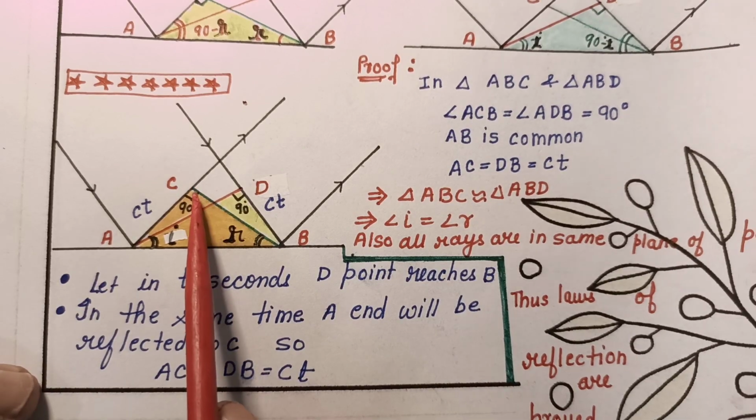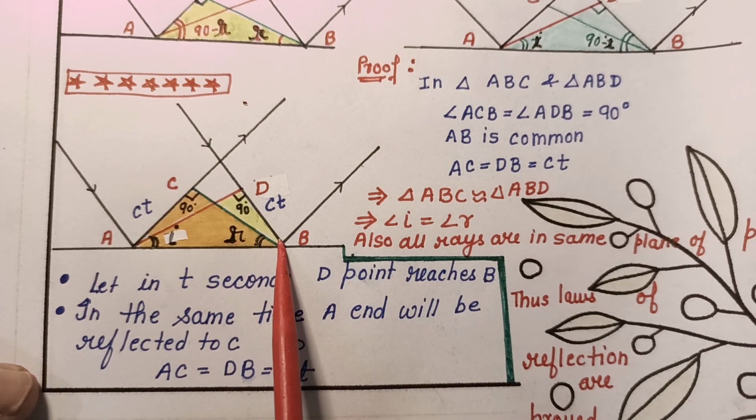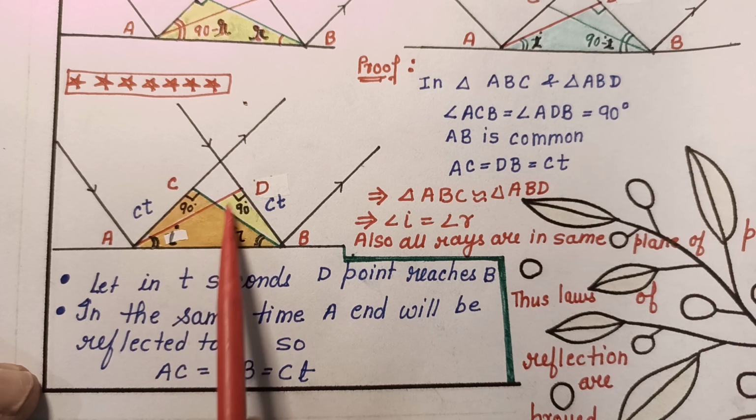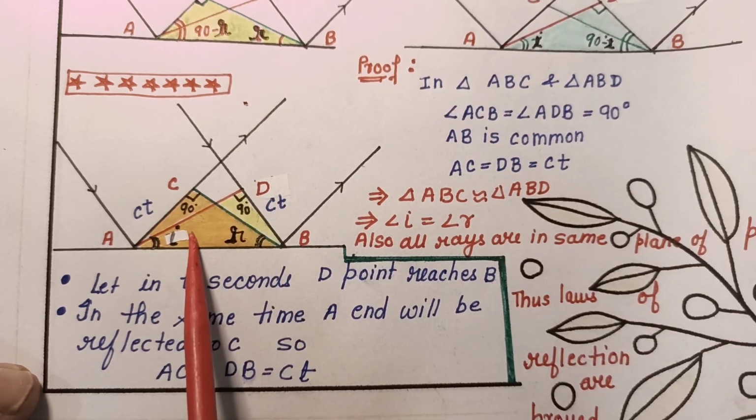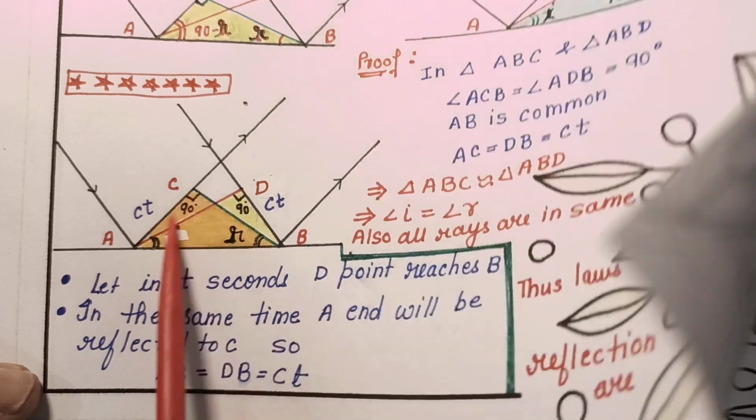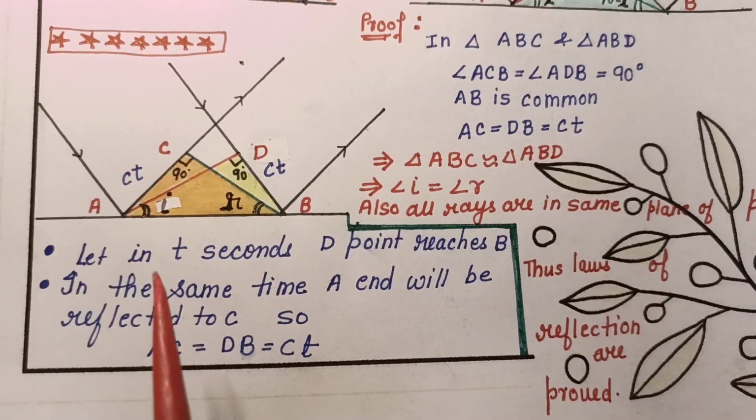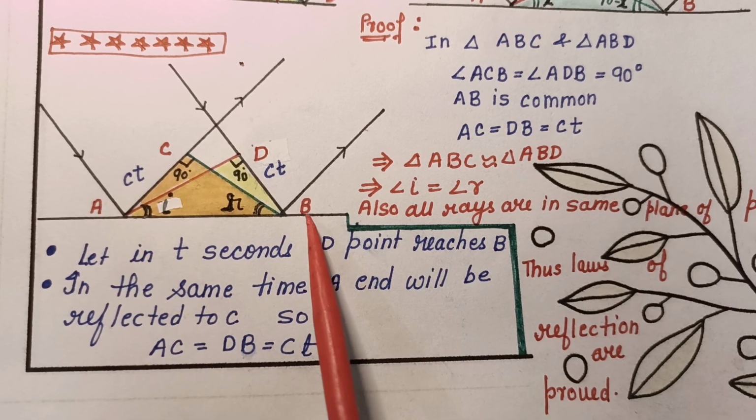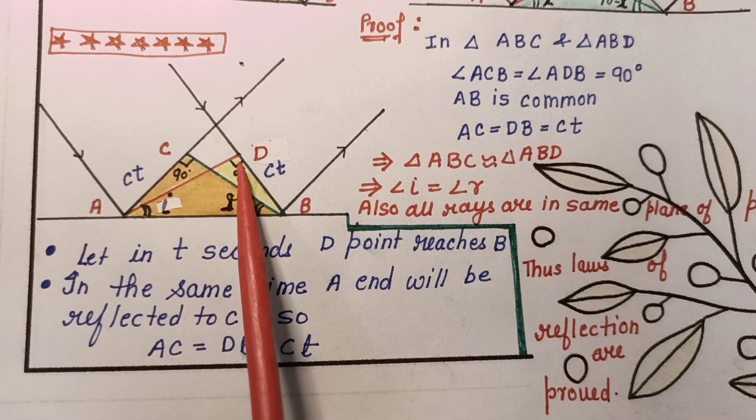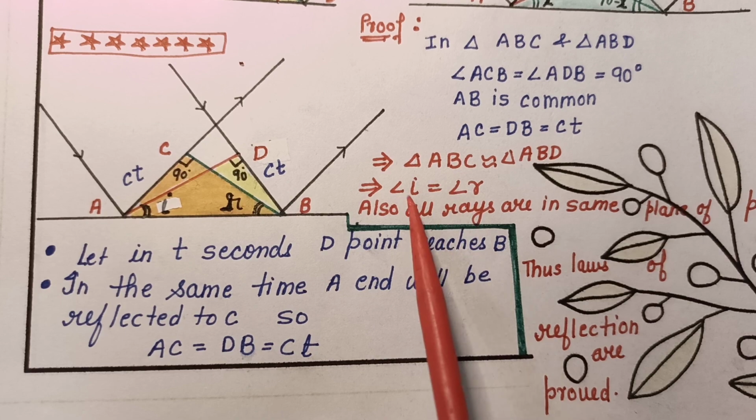Here, we will consider the triangle made by the reflected wavefront and the triangle made by the incident wavefront. These are two triangles, one which is the yellow one and one which is the orange one. So in triangles ABC and ABD, these two angles are 90 degree angles.